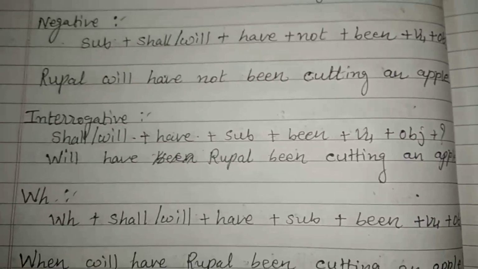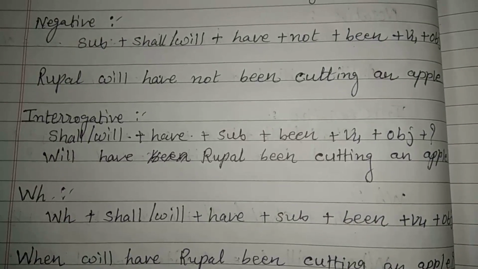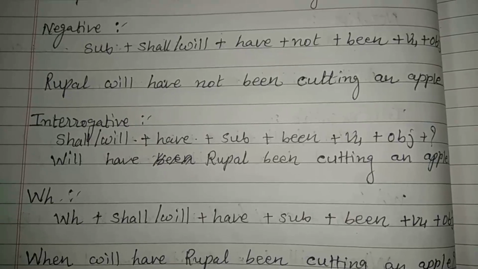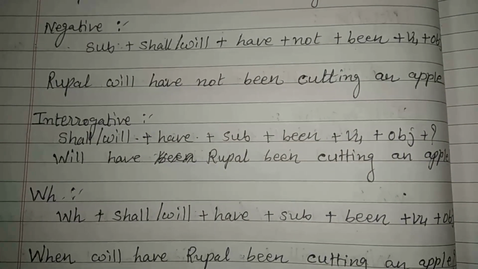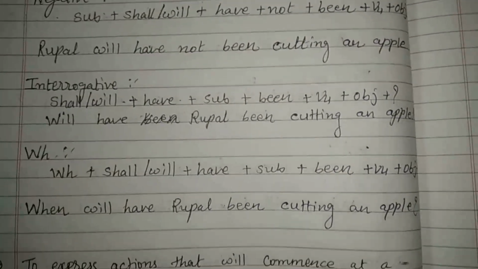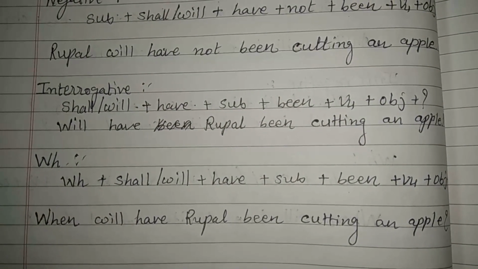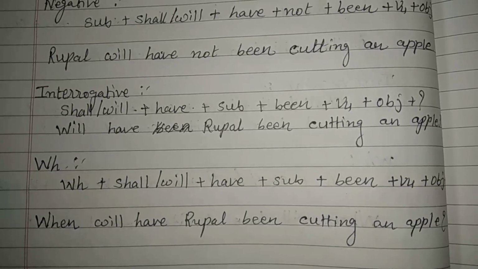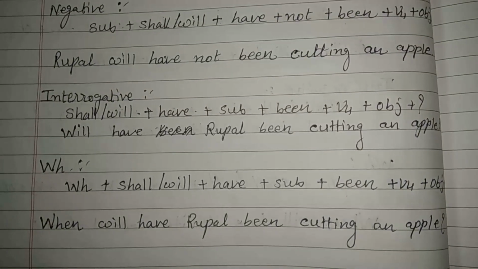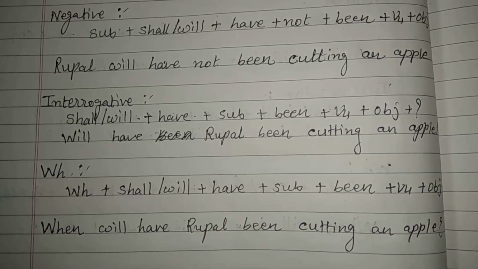To make interrogative, the format is shall or will plus have plus subject plus been plus V4 plus object plus question mark. Will have Rupal been cutting an apple? Question mark is compulsory. The next is WH form of sentence. To make WH, we have to use the format WH plus shall or will plus have plus subject plus been plus V4 plus object plus question mark. The example is when will have Rupal been cutting an apple?